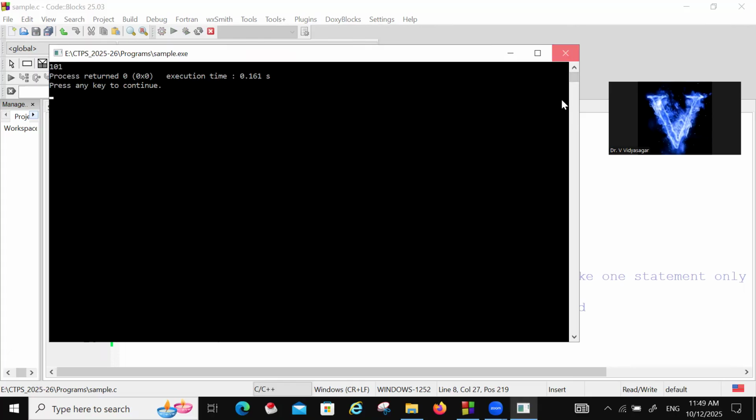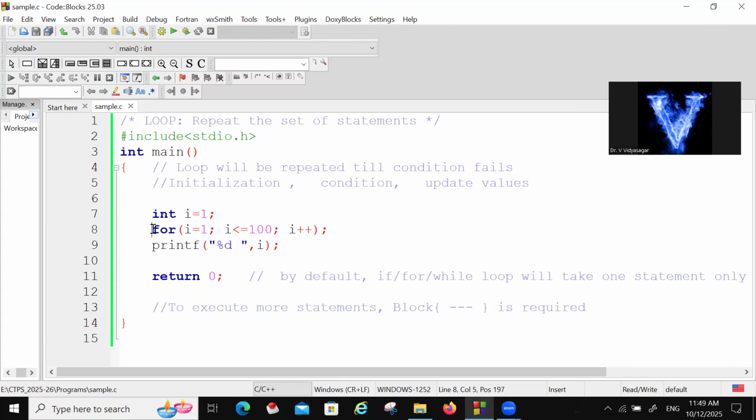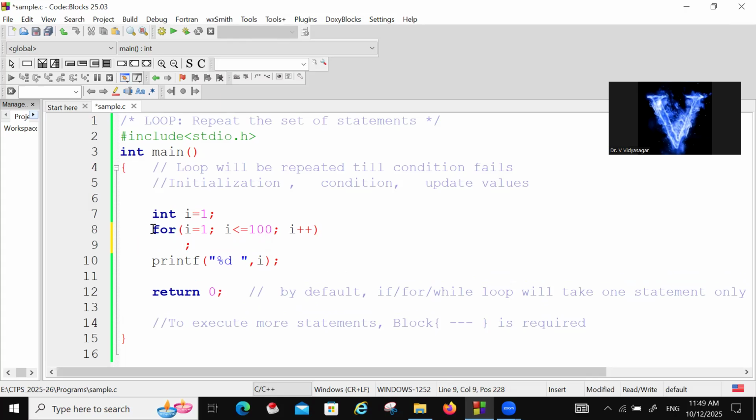Why? Because here I did not give any block, so it considers the semicolon itself as the statement. Only the semicolon is the statement of the for loop. The semicolon itself is the statement, which means only this is repeating 100 times. The printf will not be considered because I did not give any block. Only the semicolon will be considered 100 times. When the condition fails, it will come out. As long as the condition is true, it keeps repeating here.